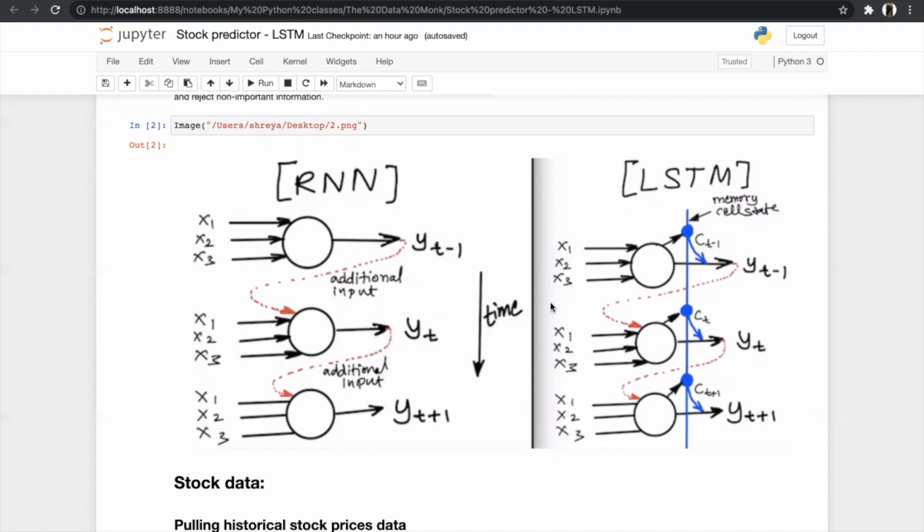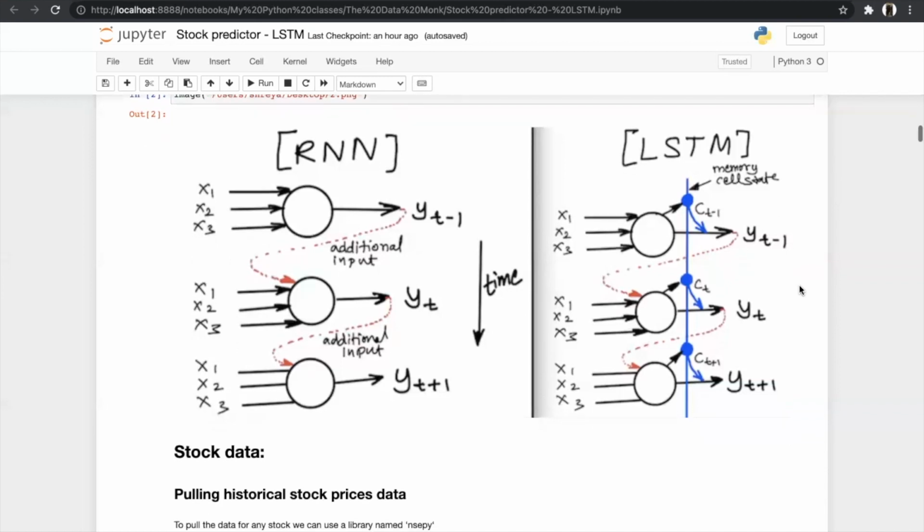But in LSTM, in addition to this function, we also have our memory cell state. In the memory cell state, we assign the value of that epoch cycle, which can help in the further calculation in the next epoch cycles. So with the help of this function, we can predict our stock as we can get the dependency and we can regain the previous important information. So after learning about RNN and LSTM, we will directly build the model for predicting the stock prices. So let's get started with it.